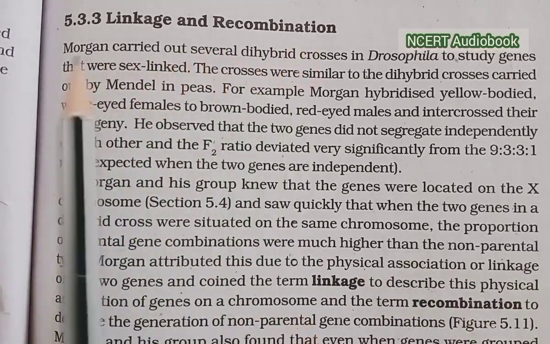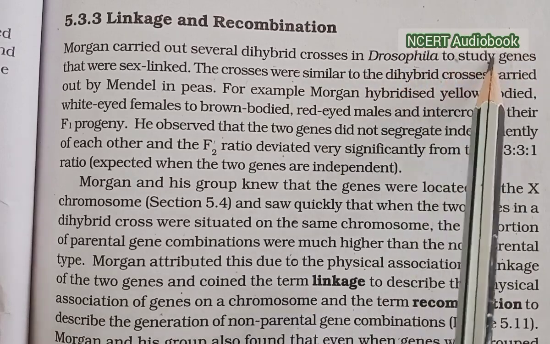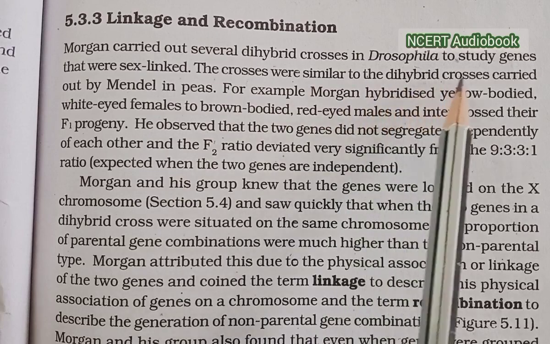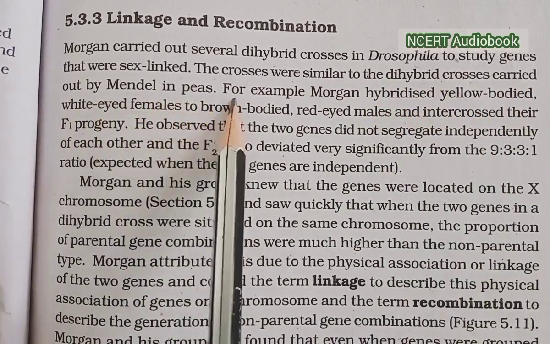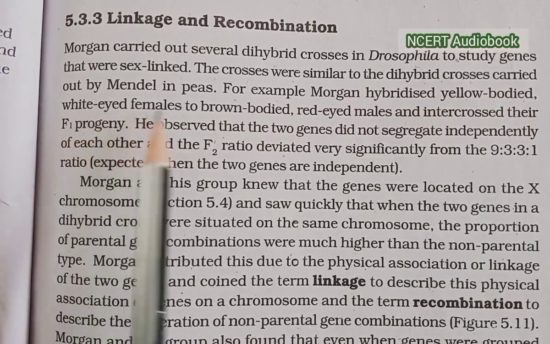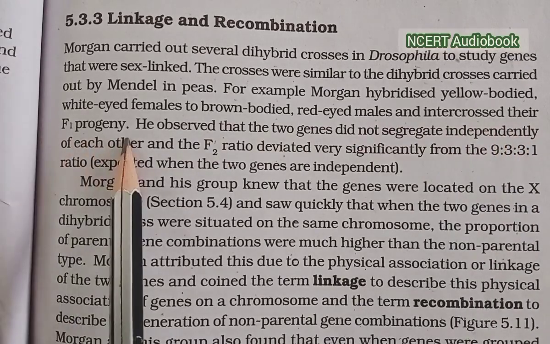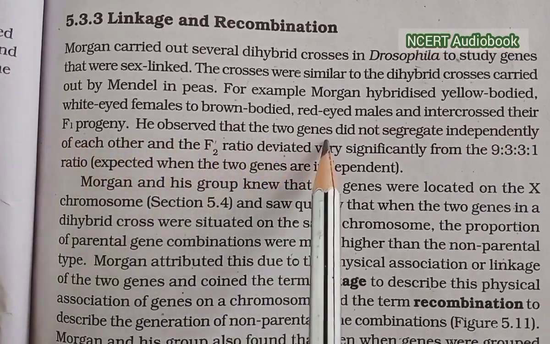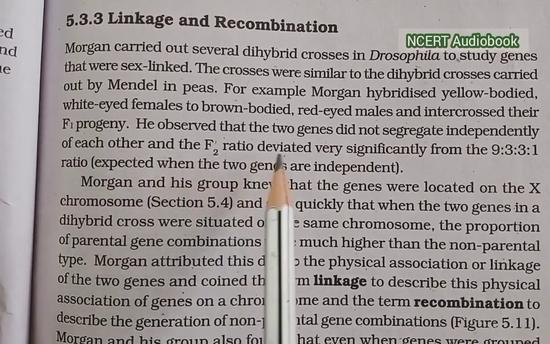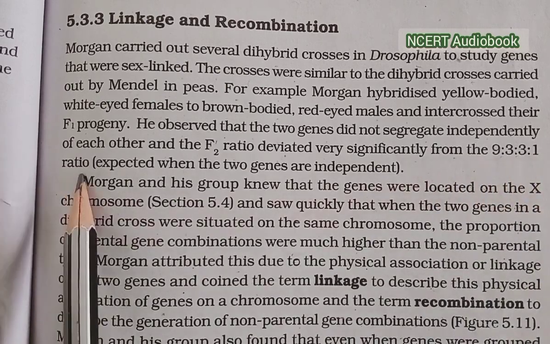Linkage and recombination. Morgan carried out several dihybrid crosses in Drosophila to study genes that were sex-linked. The crosses were similar to the dihybrid crosses carried out by Mendel in peas. For example, Morgan hybridized yellow-bodied, white-eyed females to brown-bodied, red-eyed males and intercrossed their F1 progeny. He observed that the two genes did not segregate independently of each other, and the F2 ratio deviated very significantly from the 9:3:3:1 ratio.